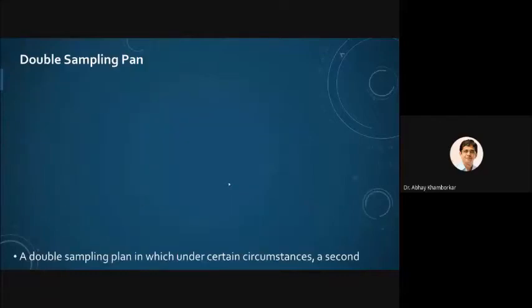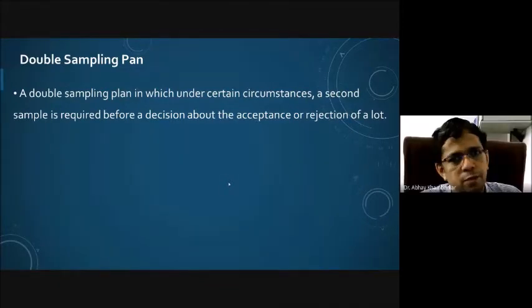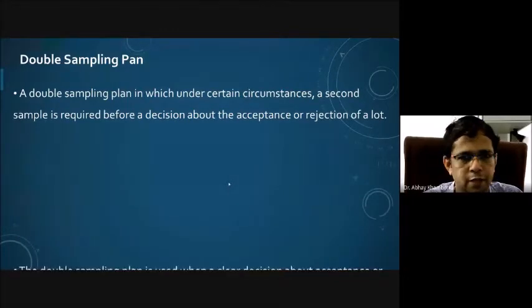In the last lecture, we have seen what is meant by double sampling plan. Double sampling plan is basically an extension over the single sampling plan. In single sampling plan, if we are talking about just the acceptance sampling plan, we take a decision about acceptance or rejection of a lot on the basis of a single sample.